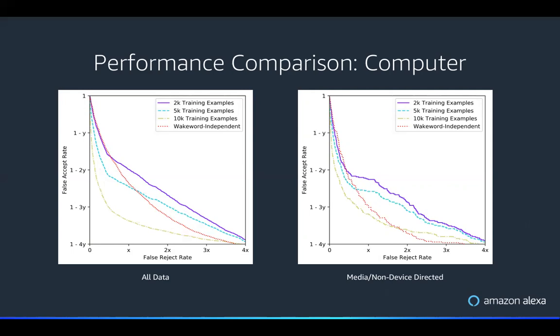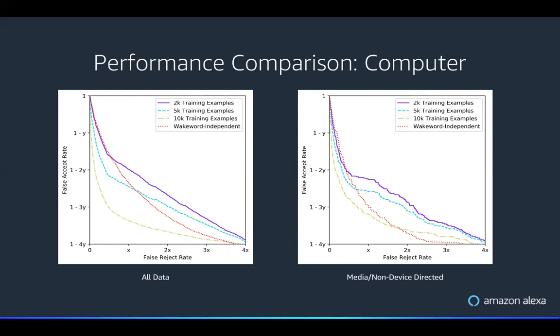And that's just one of the reasons why we see some of this behavior where there's a minimum or a maximum performance that you can get in terms of the false accept rate for a very low false reject rate. And then the other side of this is some of these examples that are very noisy are hard to tell. It's unclear what the label actually should be. And so that can sometimes also contribute to some of the error arising here.